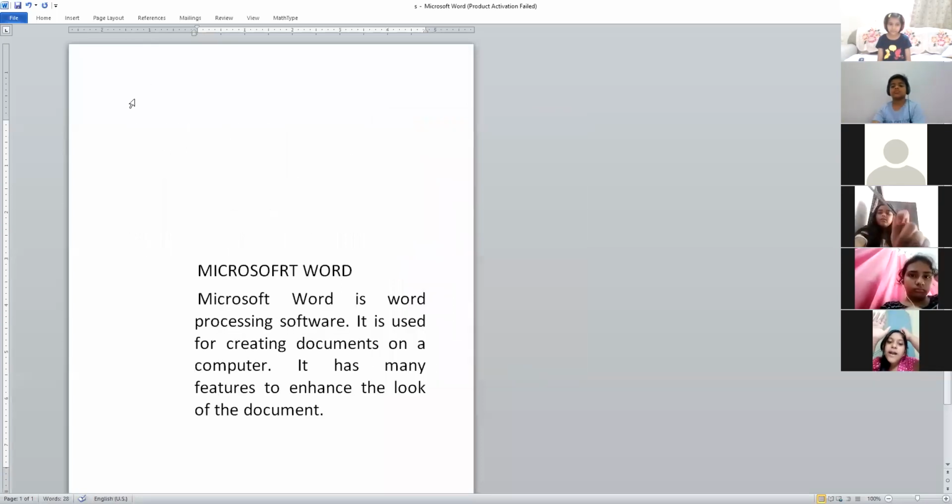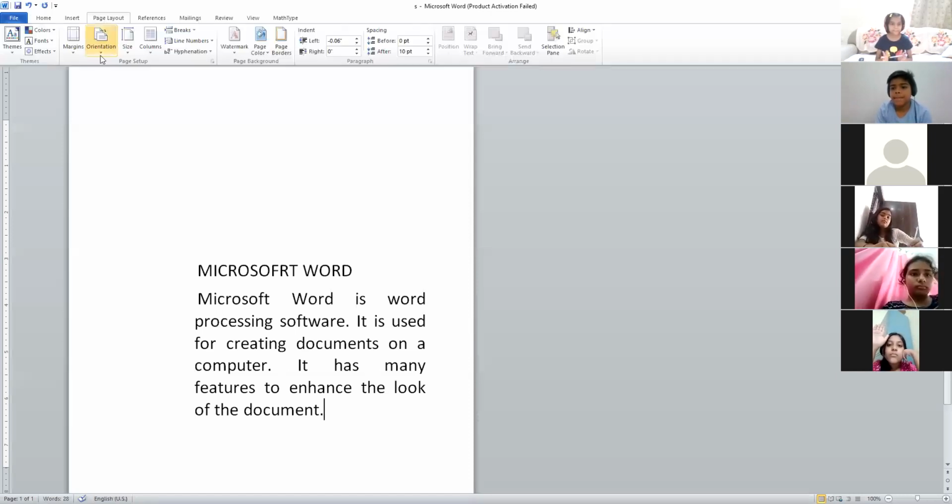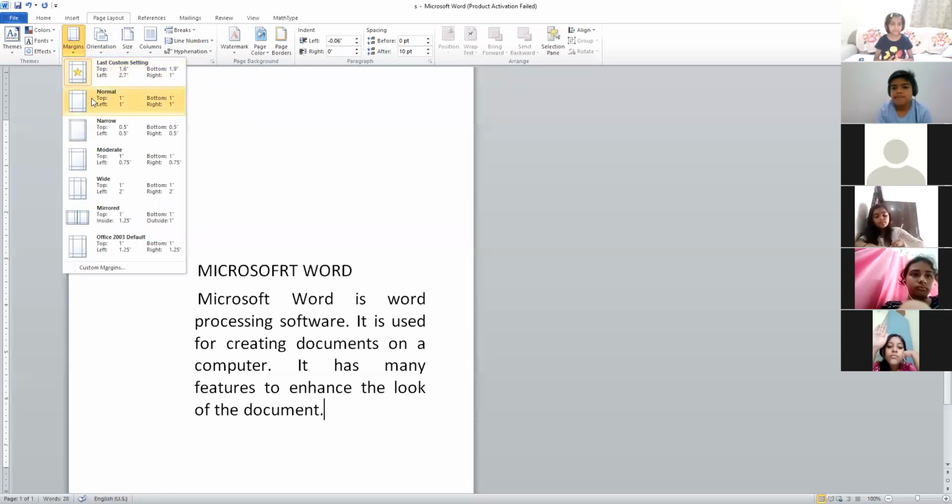Now see, it was here, no? It is shifted here. So this is the margin settings. First you will click on the page layout tab, click on the margin option. From here, either you can select any predefined formats or you can choose a custom margin. If you want to choose a custom margin, you will click on the custom margin. Then you will make the changes in the page setup dialog box.